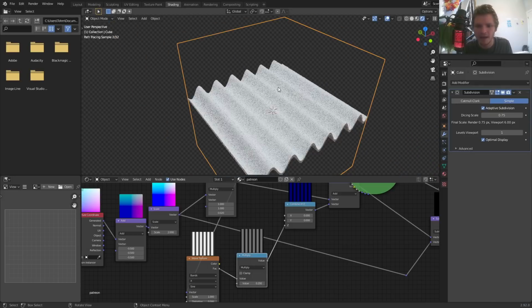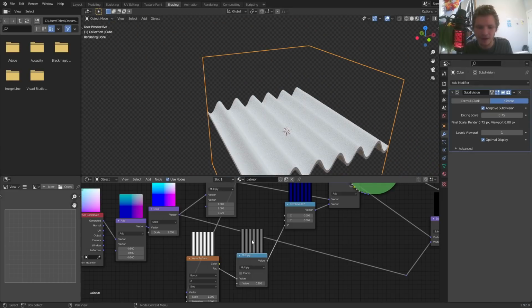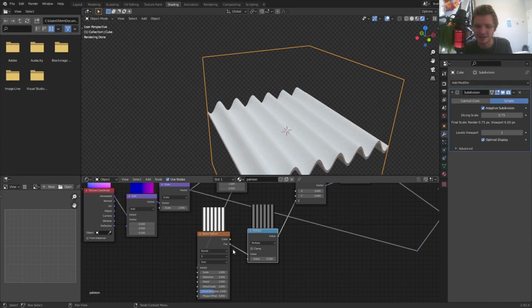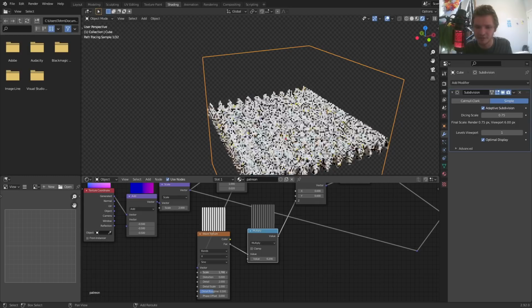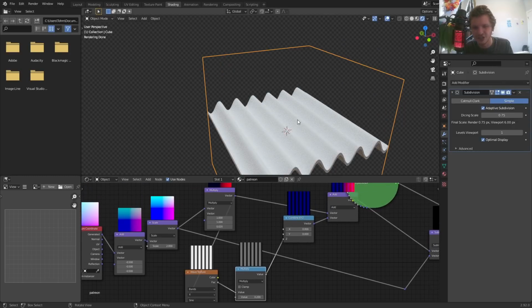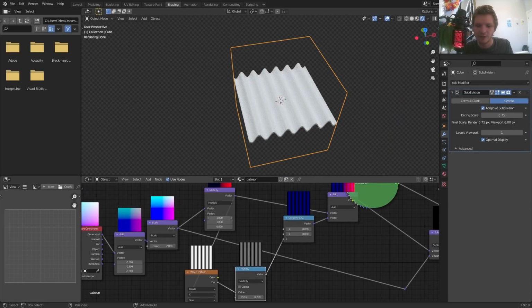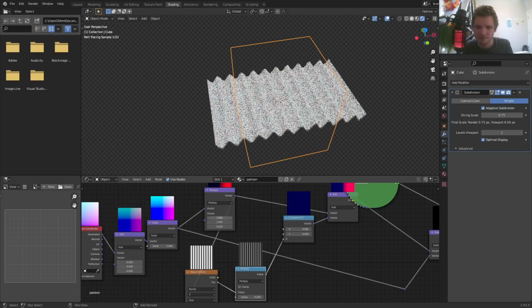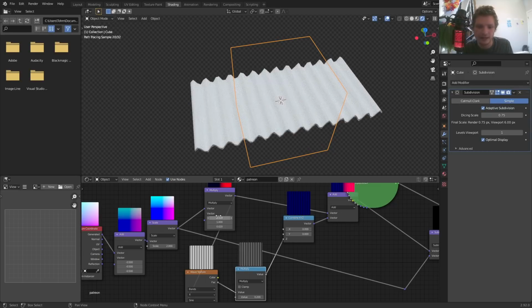0.75 is fine. So what do we have so far? What we have so far is a completely procedural setup where we can control the number of perforations. We can control the strength of those perforations. We can even control, and this part we want to add a bit more math to, but we can even control kind of the shape of this. Although now that I'm looking at it, I guess it's just working fine.